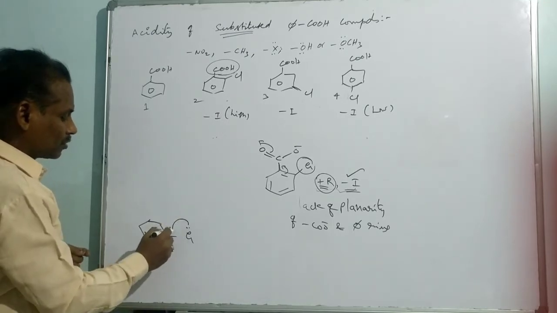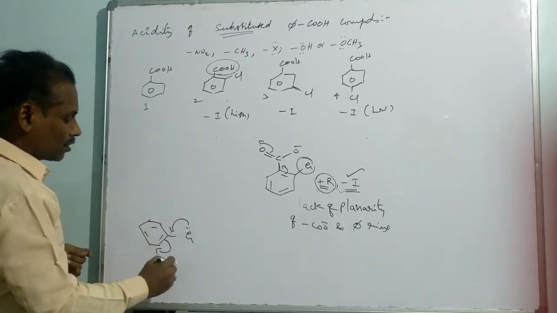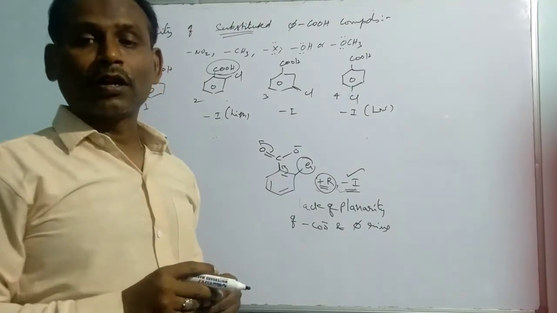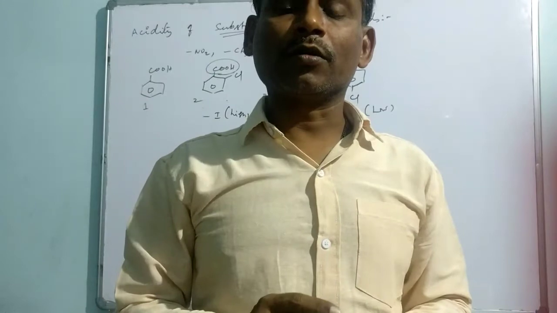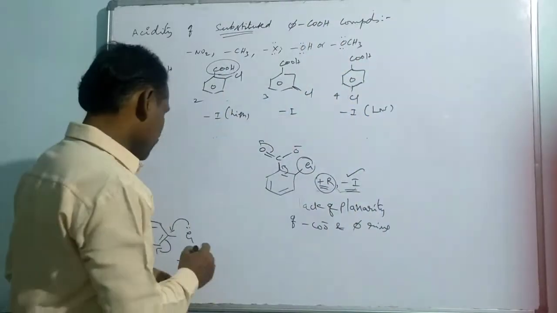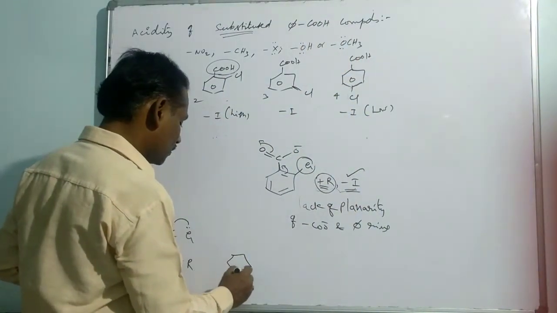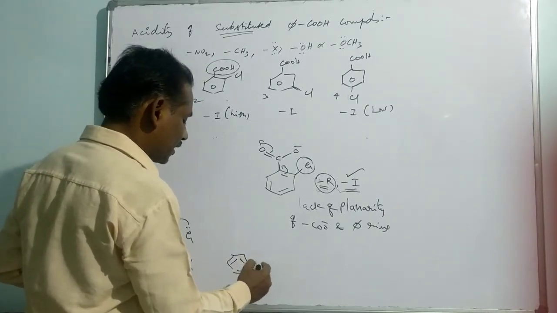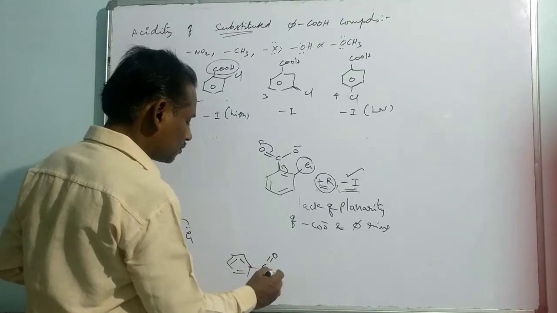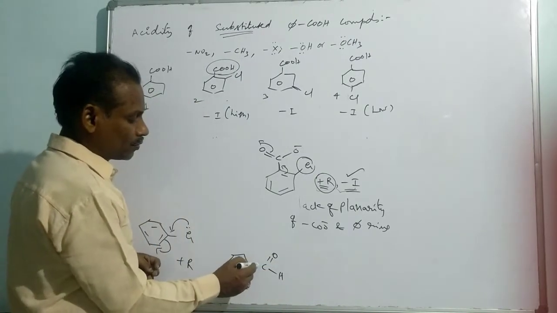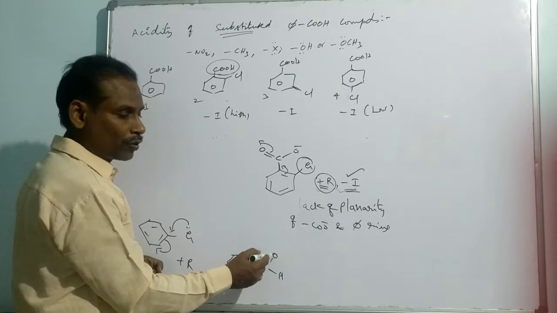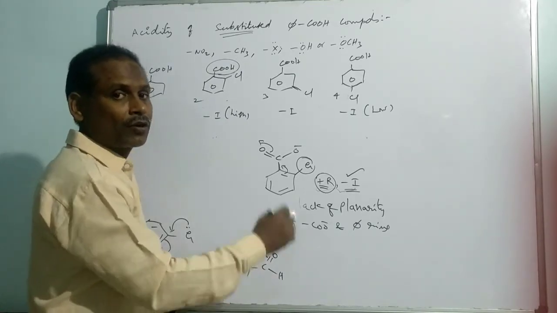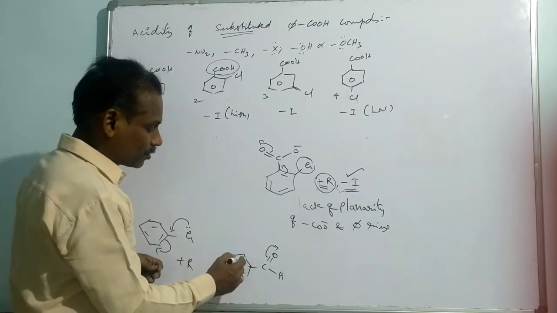It pumps the electron in this way, and it is called a positive resonance. So whenever the group is having a multiple bond with a terminal atom of more electronegativity, for example, we have a group something like this. The group is having a multiple bond with a terminal atom of more electronegativity. Then the conjugation happens in terms of electron withdrawing from the system. So it will be operated like this.